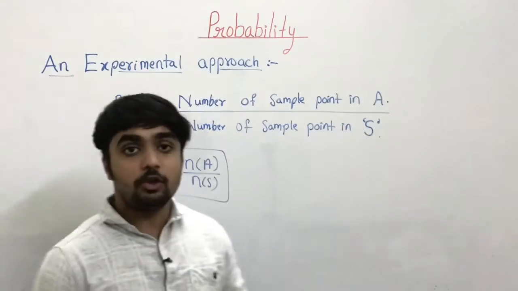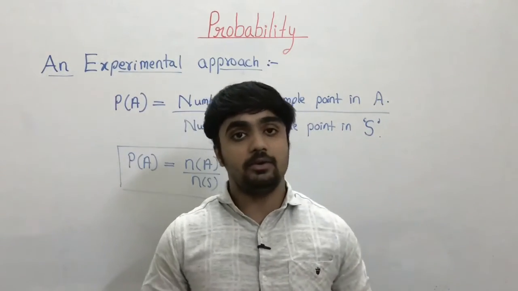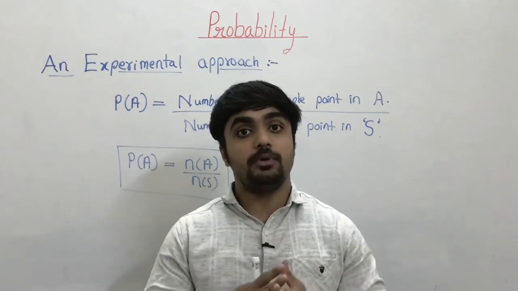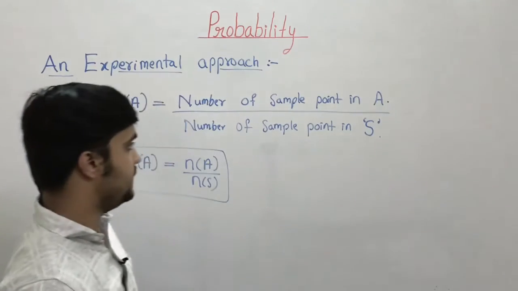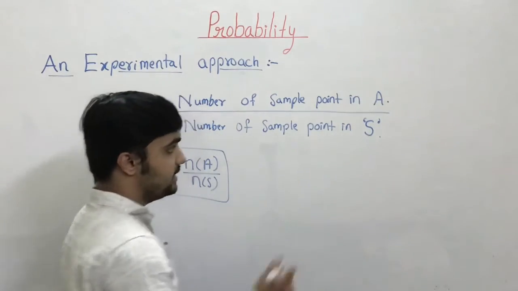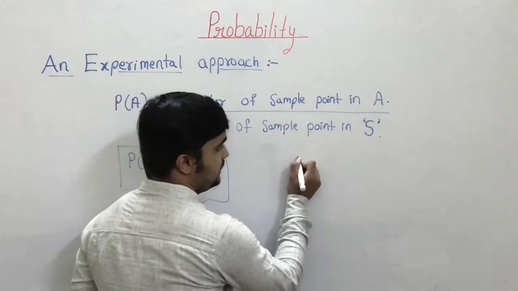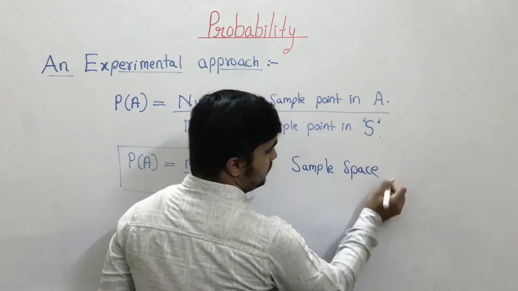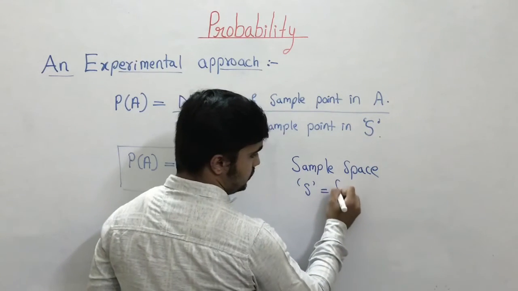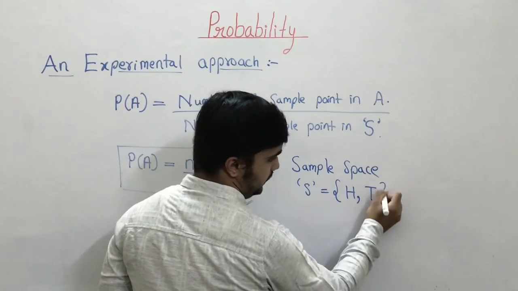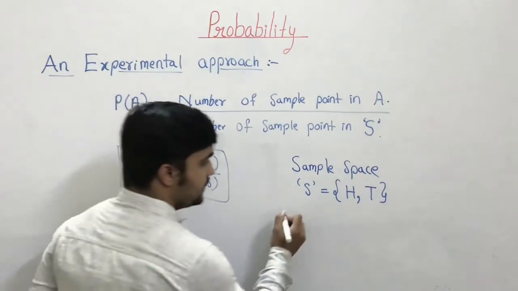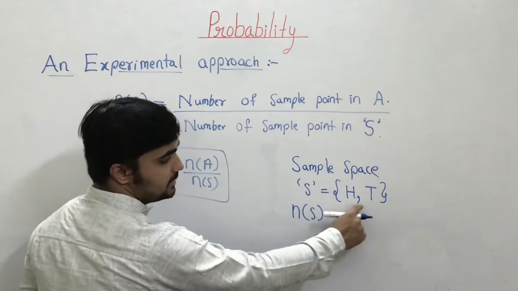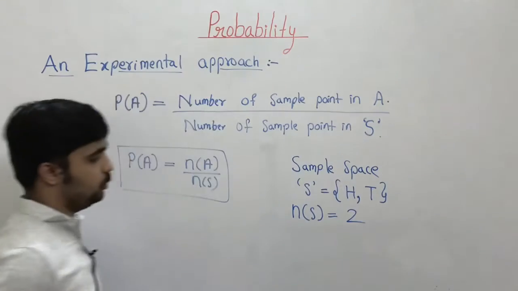Suppose one coin is tossed. We know that the outcome is either head or tail. The maximum outcomes we write in the sample space. So our maximum outcome is H or T, so we can write the sample space S as either head or tail. So the number of sample points in S, that is number of S, is 2.